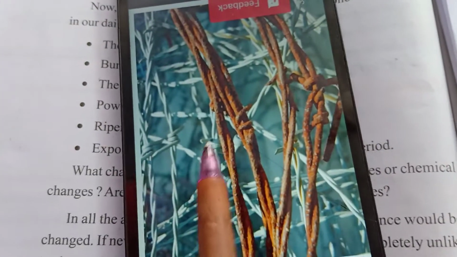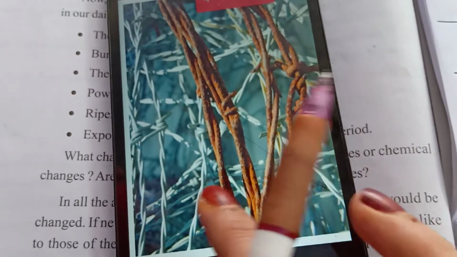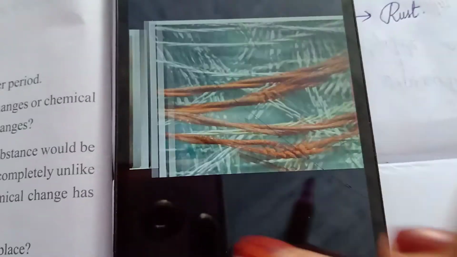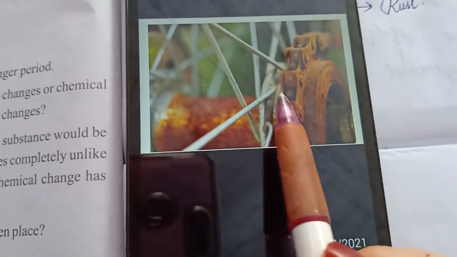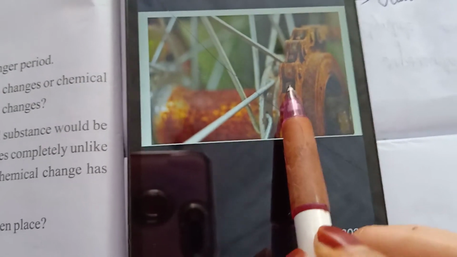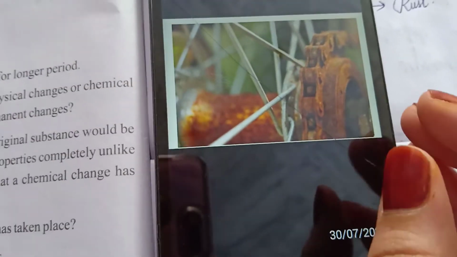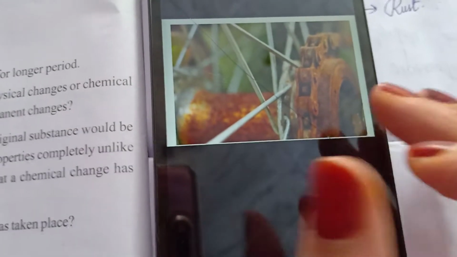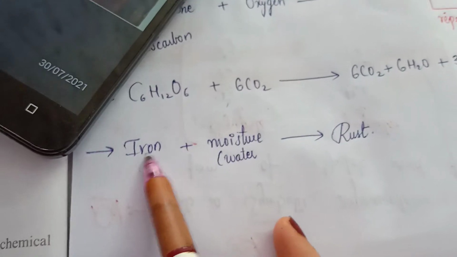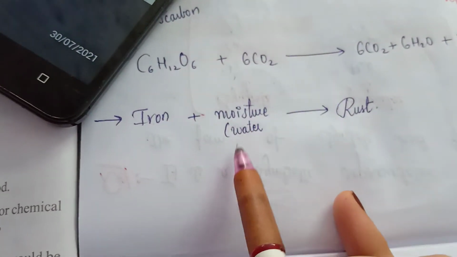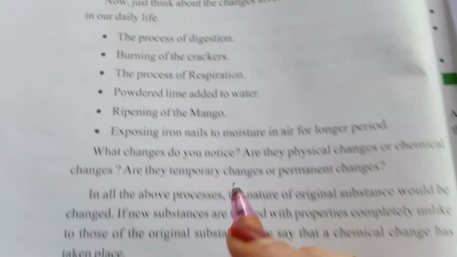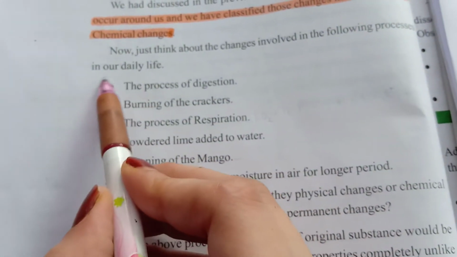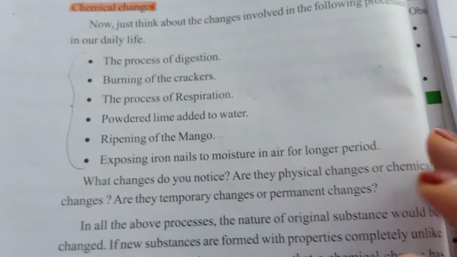Here is our iron, और जब पानी इसके ऊपर गिरता वो खराब हो जाता, जंग पड़ जाता बोलते ना, right? Not only in iron materials, it also takes place in bicycle chain में भी जंग पड़ जाता, right? So all the iron materials जिसमें भी रहता उस सब में जंग पड़ जाता. तो the rusting is nothing but जंग पड़ना. So when iron is exposed to moisture, that is water containing, it will become rust, means खराब हो जाना, spoil हो जाना. So these are some of the changes you will observe in our daily life, right?